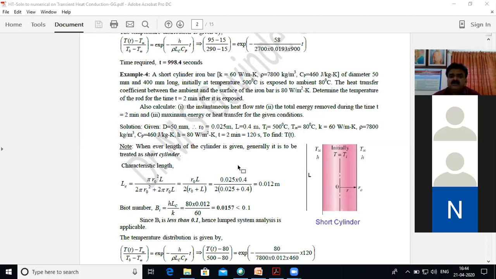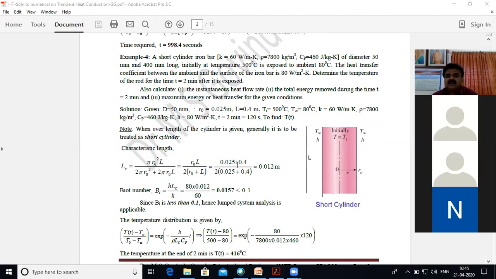I hope all of you have the heat transfer data handbook with you. I think you can see only the equations. You need not check these values; the values are correct. Only please check the equations from where we have taken them.